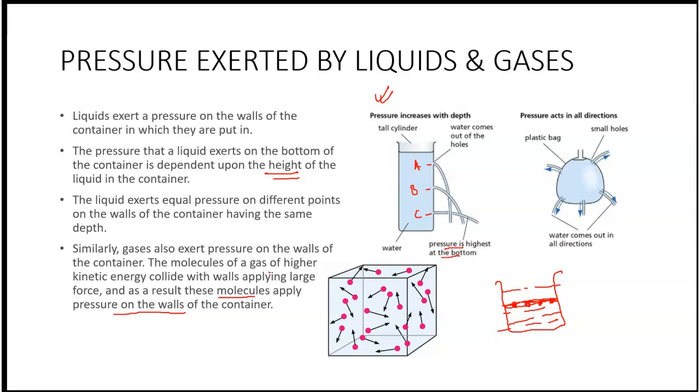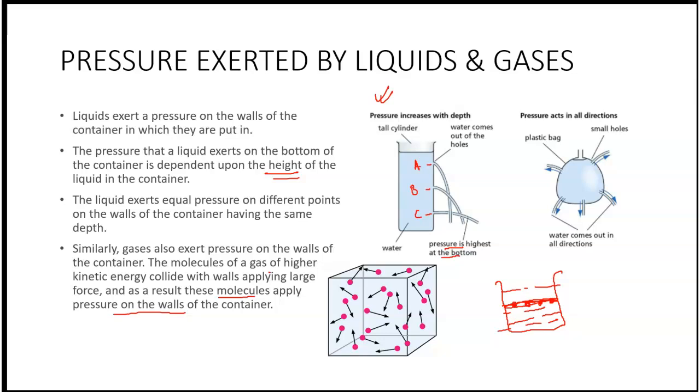Whereas if you see the outlet A, the water falls closest to the container, proving that pressure is least when it is coming out from the outlet A. Therefore, the pressure that a liquid exerts on the bottom of a container is dependent upon the height of the liquid column.